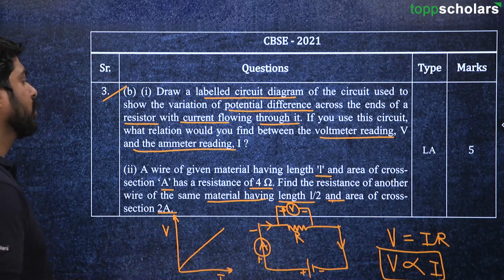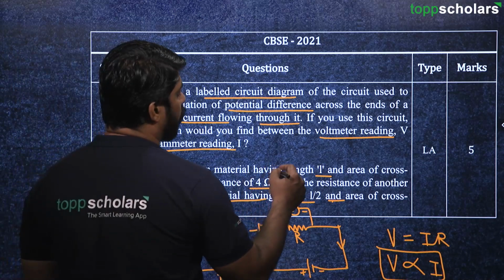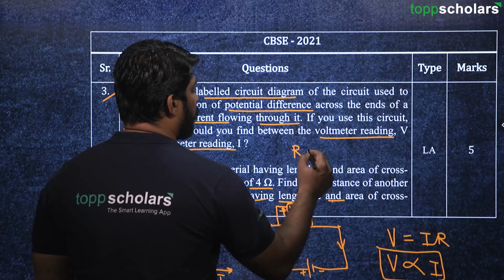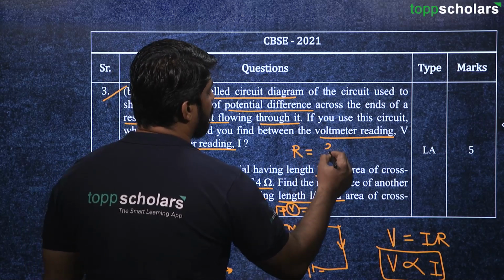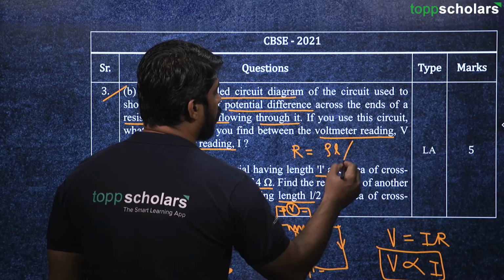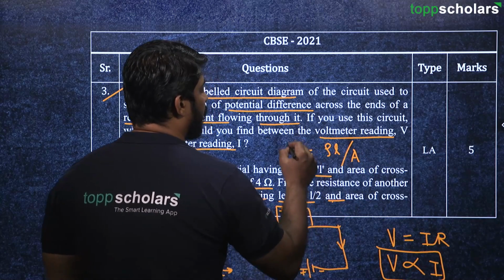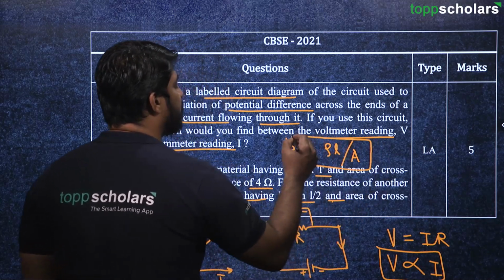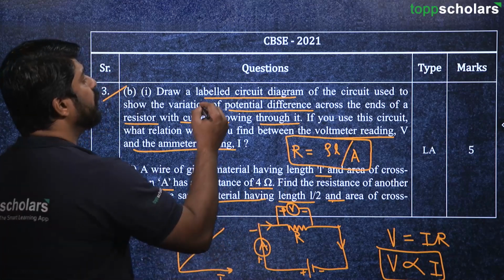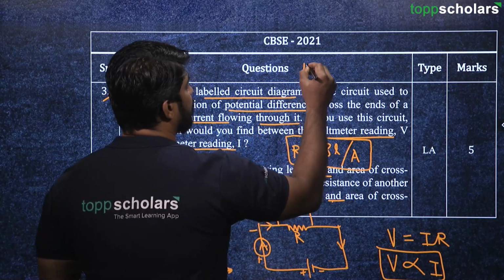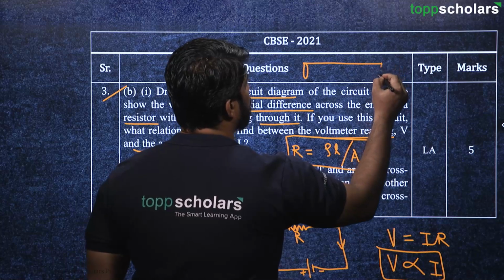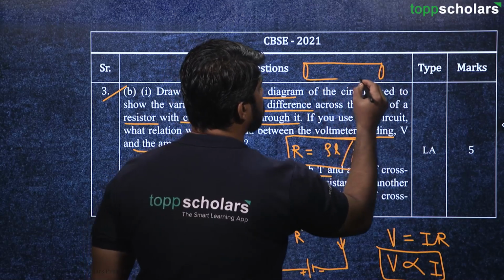So here we have to use the formula of resistance for a given length of a wire, which is nothing but rho L upon A, where over here R is the resistance of the given piece of a wire. Let's say this is a piece of a wire, somewhat like this.